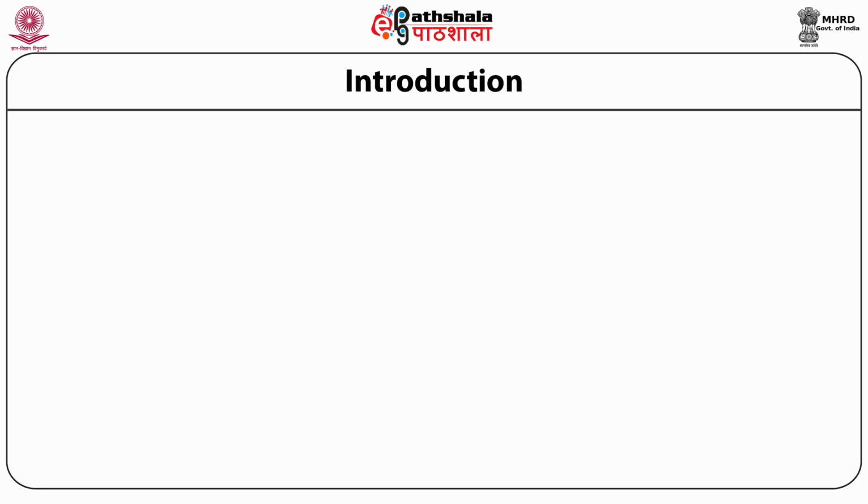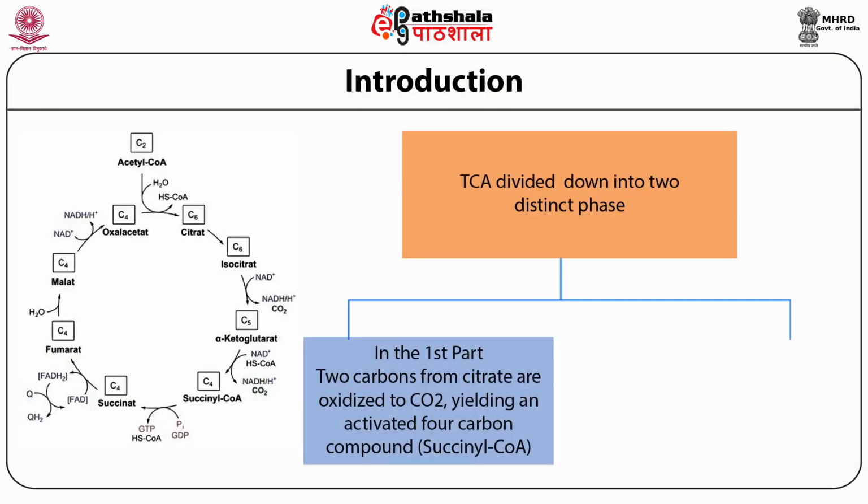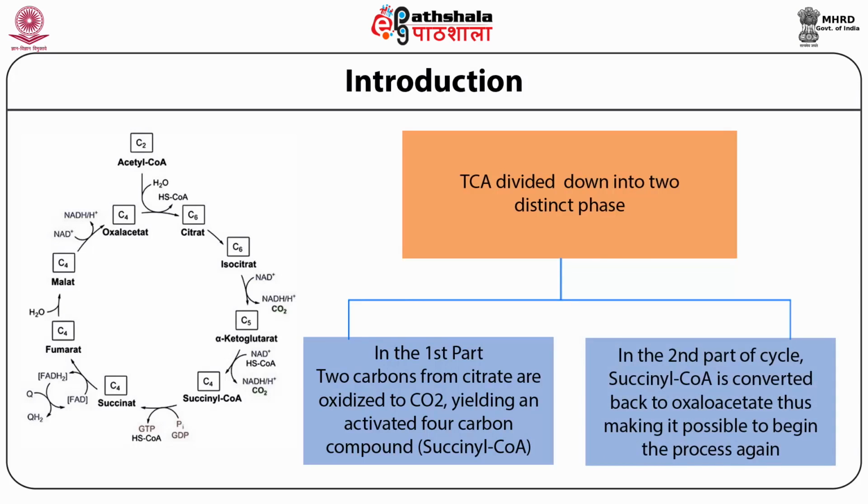The reactions of the citric acid cycle can be divided into two distinct phases. In the first part, two carbons of citrate are oxidized to carbon dioxide, yielding an activated 4-carbon compound, that is succinyl coenzyme A. In the second part of the citric acid cycle, succinyl coenzyme A is converted back to oxaloacetate, thus making it possible to begin the process again.